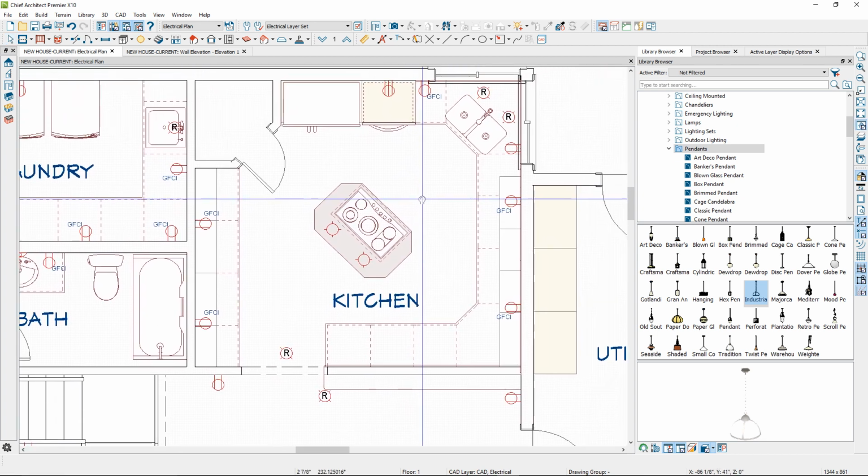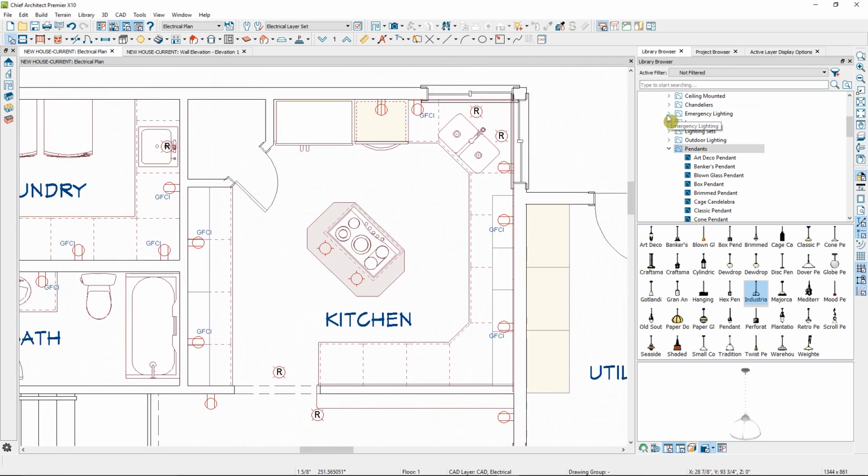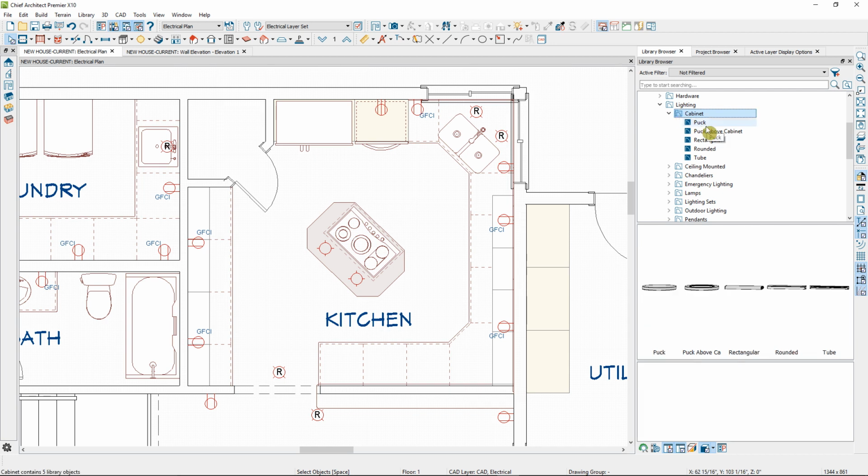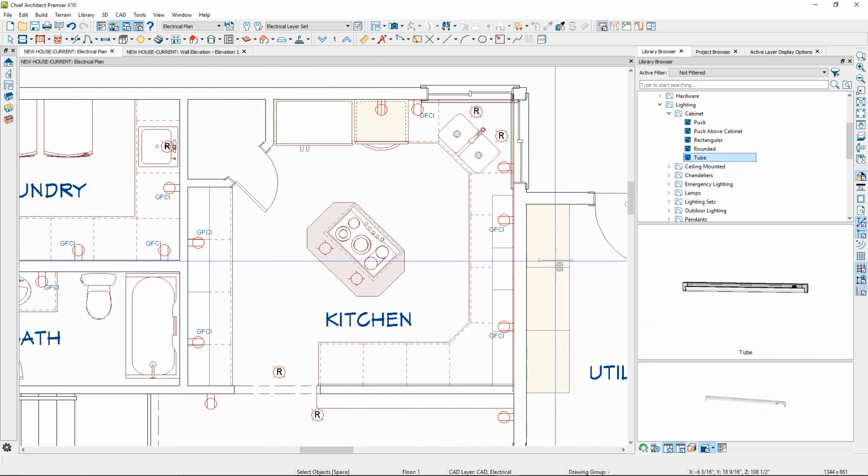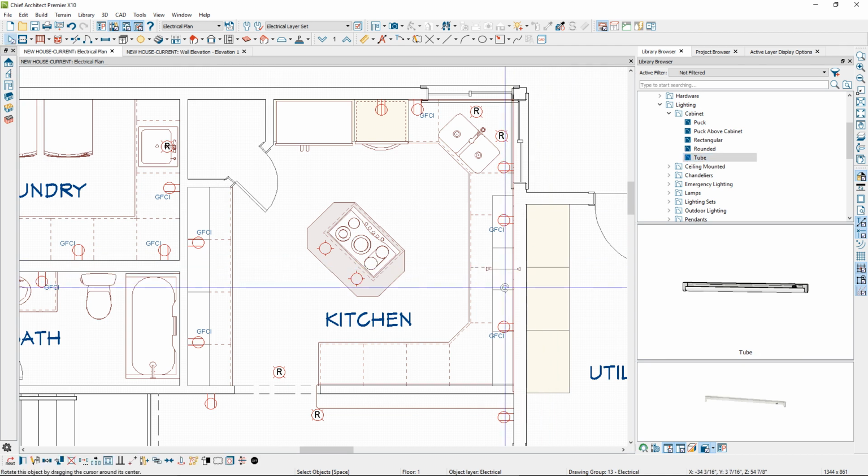Placing light fixtures underneath of cabinets is also easy. If I close the pendant folders here in the library browser and we go to the cabinet folder under lighting, you'll notice here that we have different lights for underneath the wall cabinets. I'll select the tube light and place it right here underneath this wall cabinet. I'll go ahead and select it and rotate it, and then we'll take a camera view.